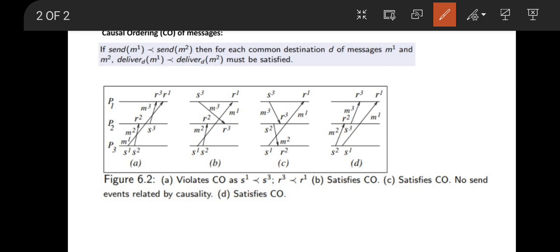Now let us see the last scenario. In P3 there is no receive event. In P2 there is only one receive event, so we do not check for it. Now if we see P1, there are two receive events, R3 and R1, for messages M3 and M1. Now let us see whether their corresponding sent events have any happen before relationship or not.